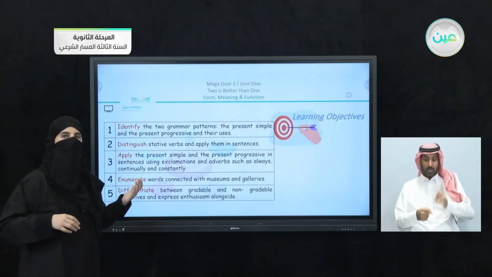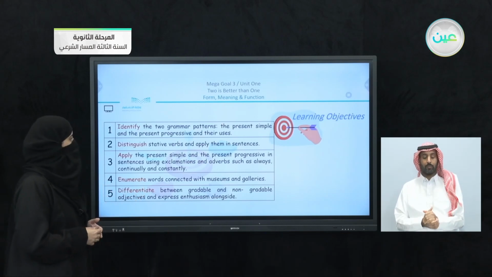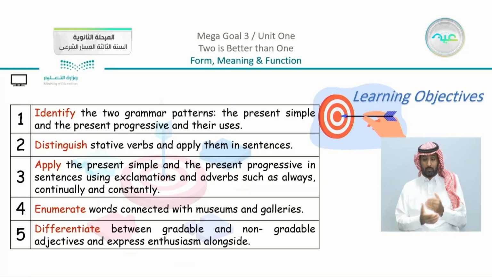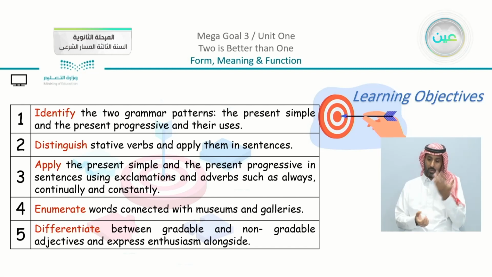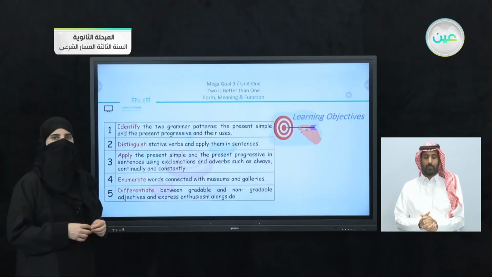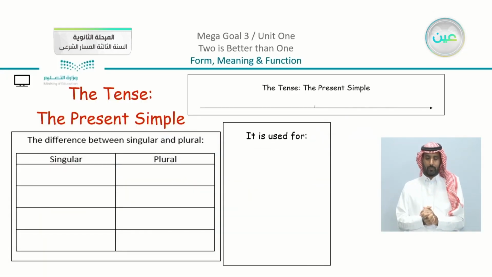We call them exclamations or adverbs. Now we're going to go back to them, such as continually and constantly. We have number 4, to enumerate words connected with museums and galleries. And we have number 5, to differentiate between gradable and non-gradable adjectives and express enthusiasm alongside. So as you can see, we have interesting things to work on.